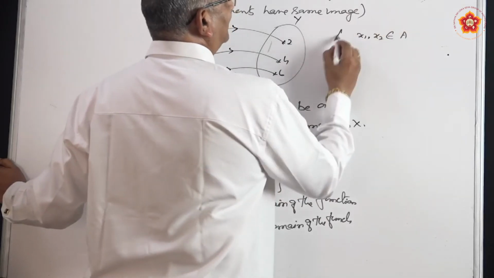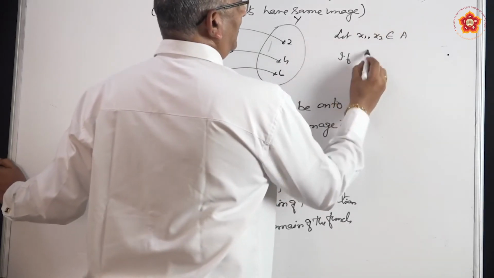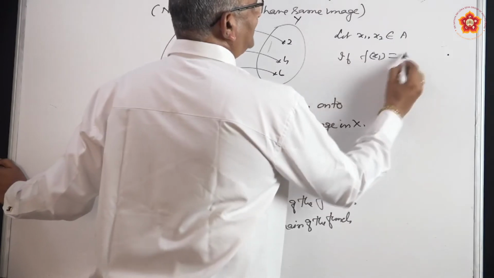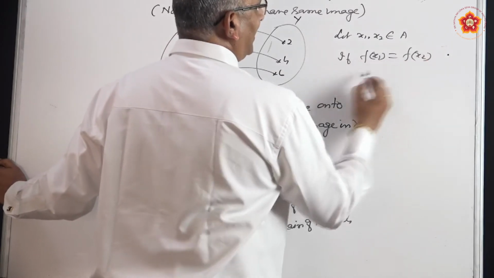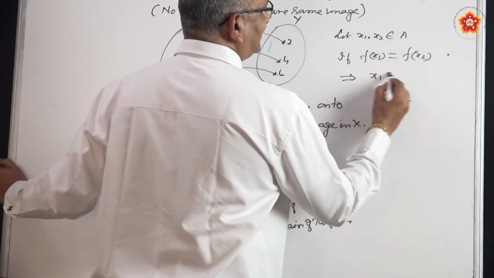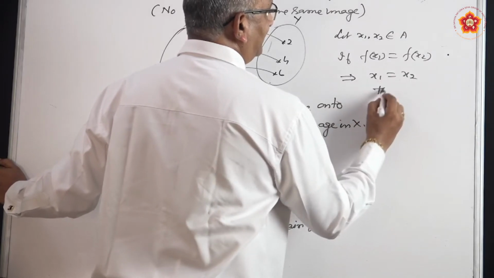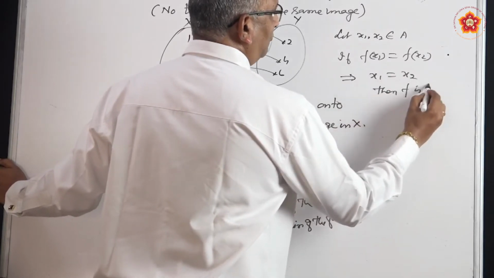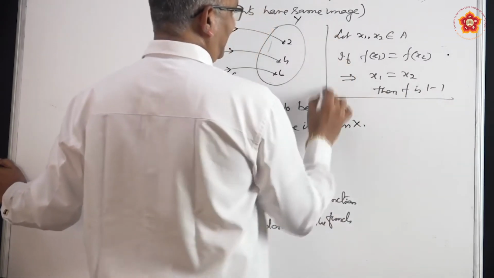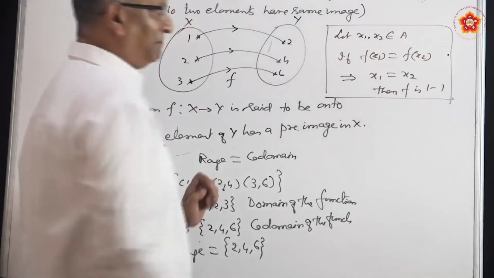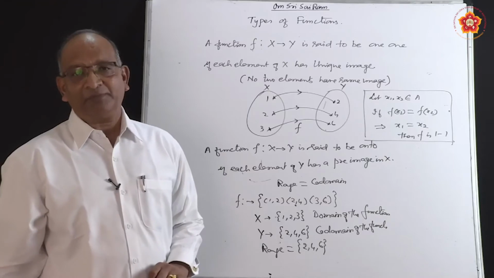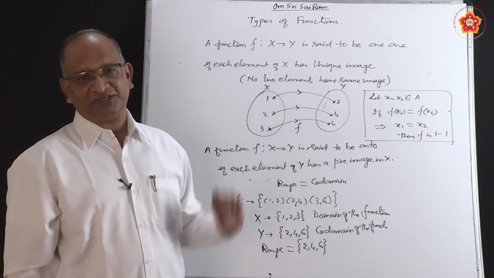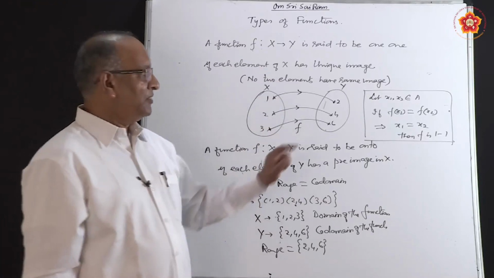If f(x1) is equal to f(x2) implies that x1 is equal to x2, then f is 1-1. This is the formula which we are going to apply while solving problems. We don't go back to the definition or the diagram; we apply this.